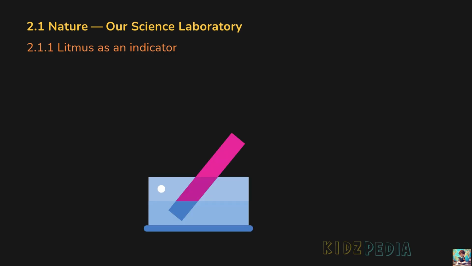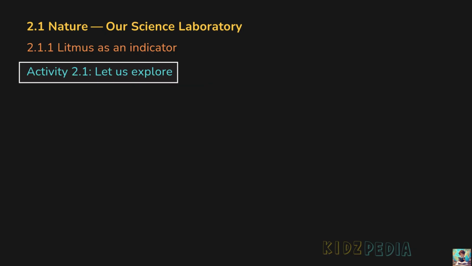2.1 Nature, our science laboratory. 2.1.1 Litmus as an indicator. Litmus is a natural indicator which helps us identify whether a substance is acidic or basic by changing its color. Because of this property, litmus is commonly used in science experiments to test different substances. Activity 2.1 Let us explore.